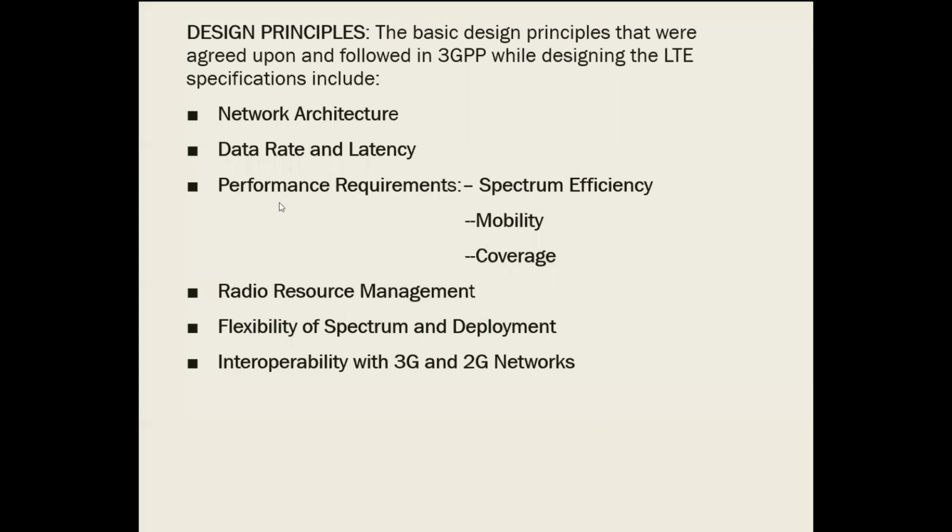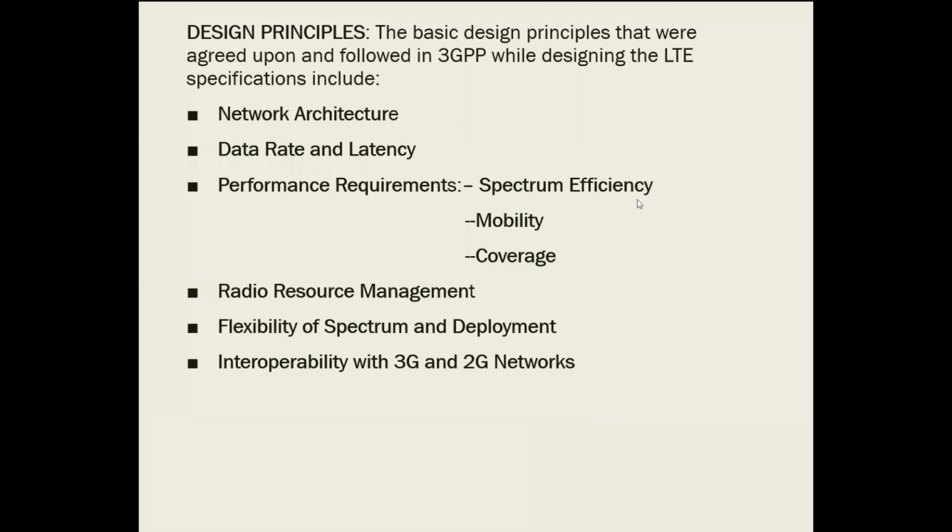Coming to the performance requirement. The performance requirement is an important topic that has to be discussed to know about the principles which are being used in the LTE. The target performance requirements of LTE are specified in terms of spectrum efficiency, mobility, and coverage.